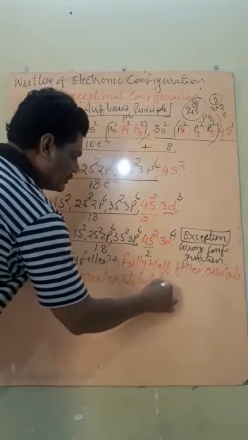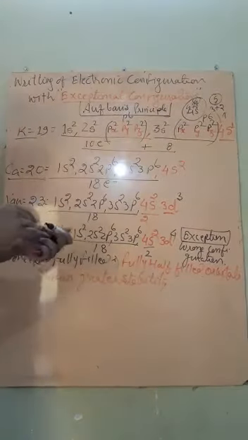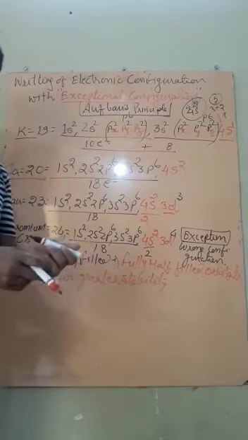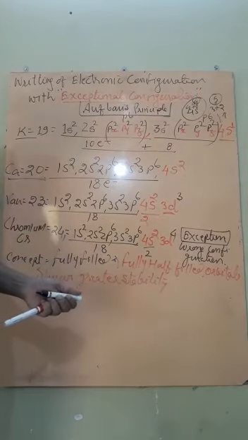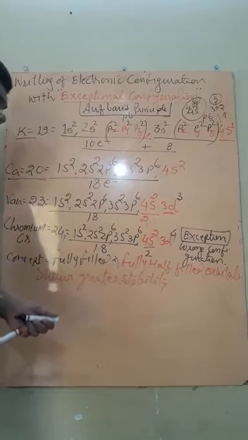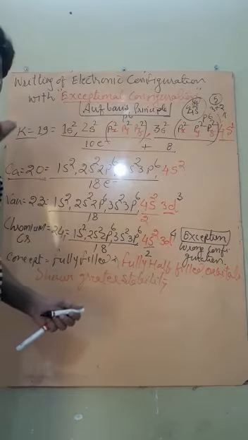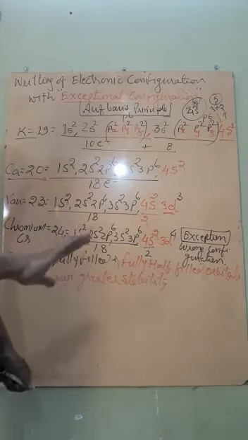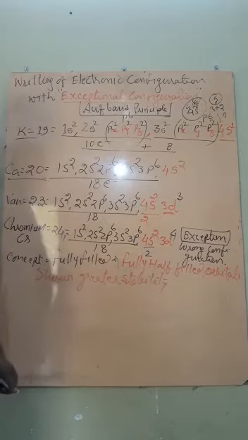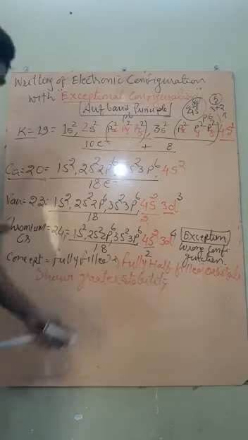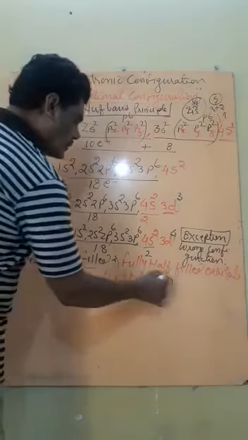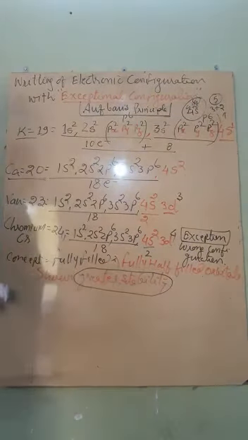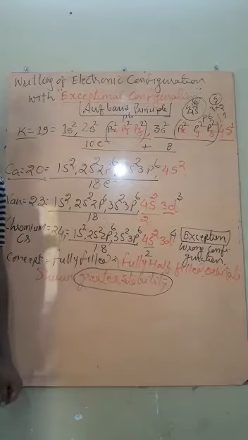Actually, the concept is what? If all the orbitals of a subshell are completely filled, that is 2 electrons in each orbital, or completely half filled with 1 electron, that is all the orbitals of that subshell filled with 1 electron each, then such a configuration is considered a more stable configuration. You know that each and every object tends to get stability anyhow.